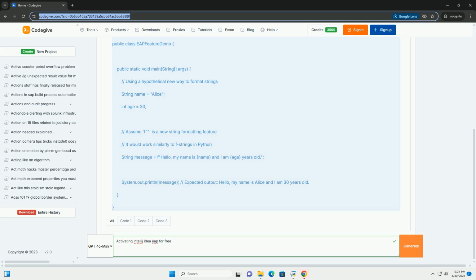8. Return to IntelliJ IDEA. Your browser will redirect you back to IntelliJ IDEA. The activation window should now indicate that your license has been successfully activated. 9. Start using IntelliJ IDEA EAP. You're now ready to use the IntelliJ IDEA EAP build. You should see the license details in the About IntelliJ IDEA window, Help, About.